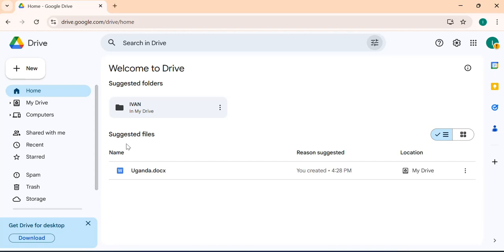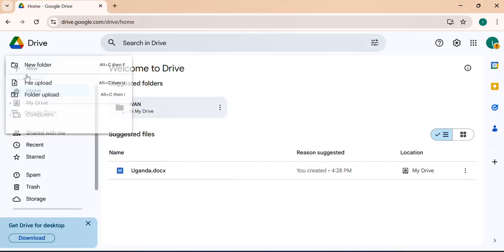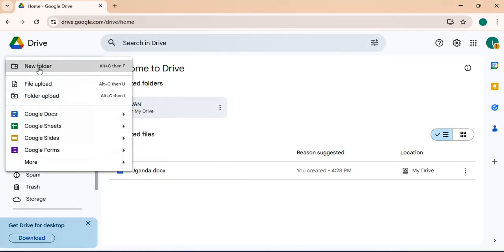To upload a file, it's very simple. There are very many ways. You can copy with Control C and then paste with Control V, or you can drag and drop it. So that's a simple way. Or here on this interface, you have this plus icon where it writes "New." When you click on this, you can create a folder, upload a file, or even upload a folder. So for example, we are after uploading a file.